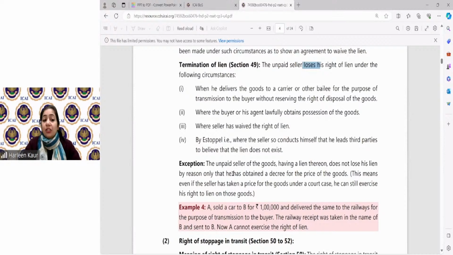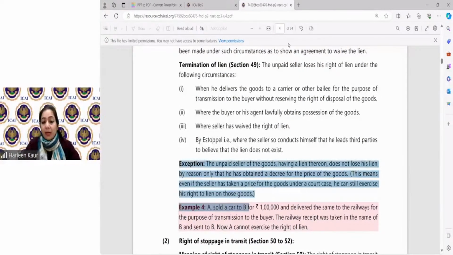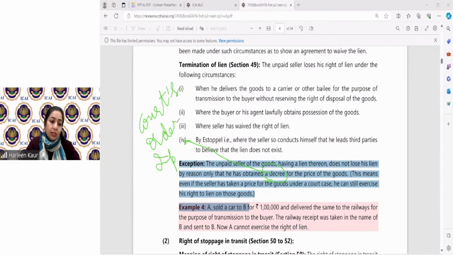Unpaid seller having lien does not lose the right. Now, this is very, very important and you keep asking me. That's why I have included the meaning of this line over here. Unpaid seller having a lien does not lose his lien because he has obtained a decree for the price of the goods. So decree means court's order. It means court's order. Sometimes what happens is, now listen to the story carefully.